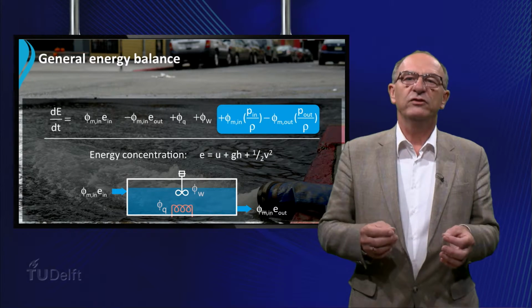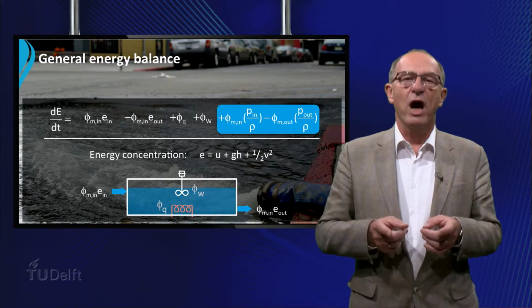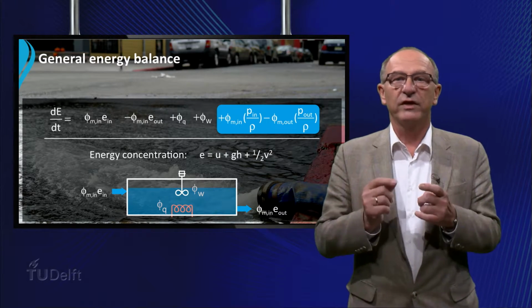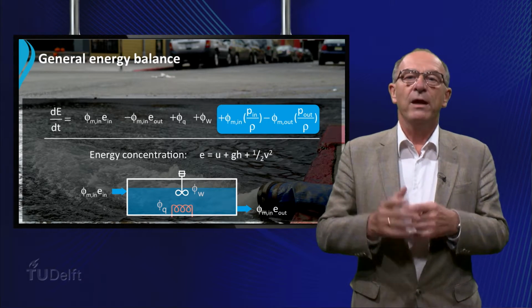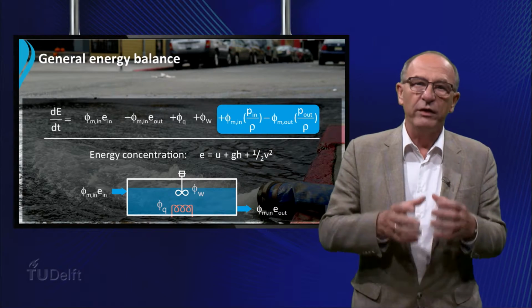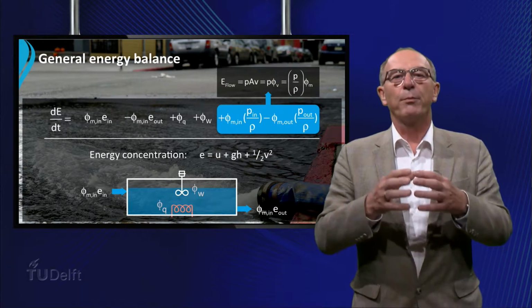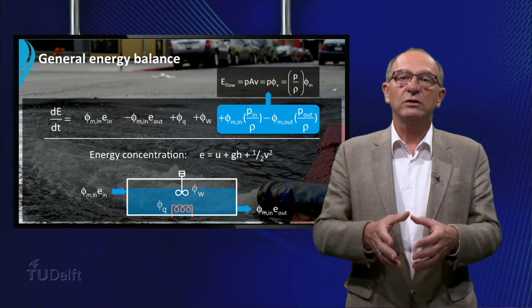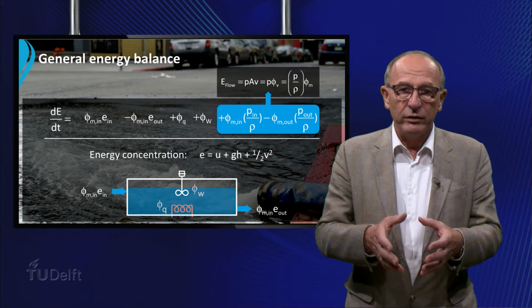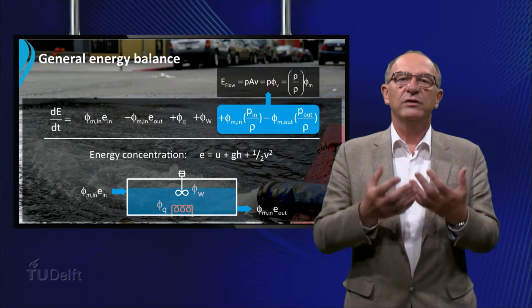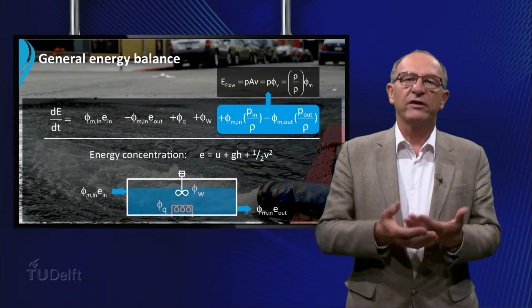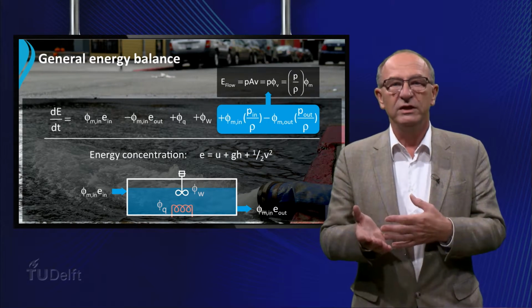The last mentioned energy is related to the mass flow rate in and out of the vessel performing work against the prevailing pressure. That means that the work done by the fluid is equal to the product of the local pressure, the surface area of the entrance, and the velocity of the fluid. In other words, this product can be written as the product of the pressure over the density and the mass flow rate.